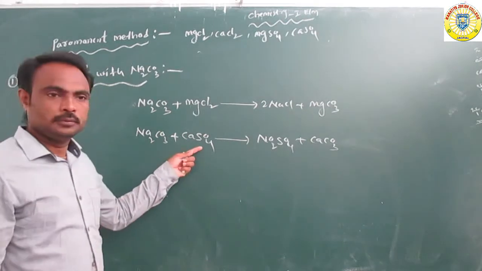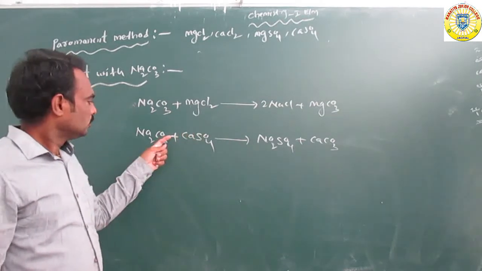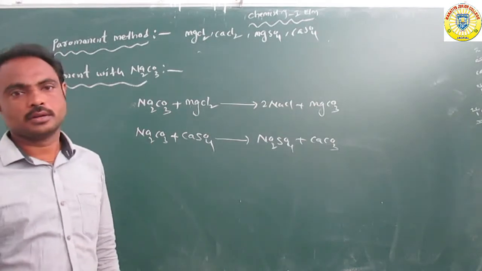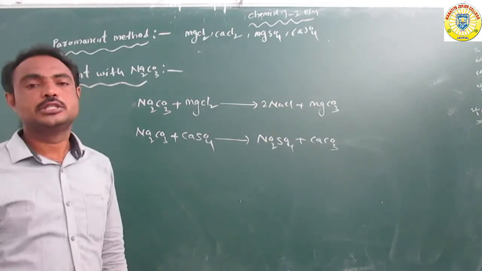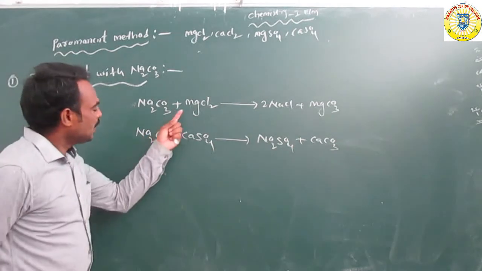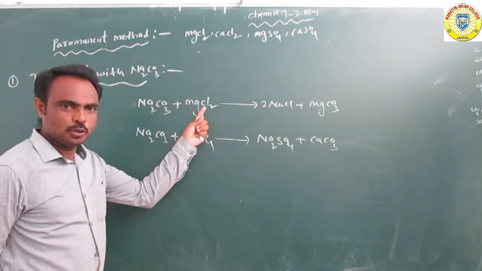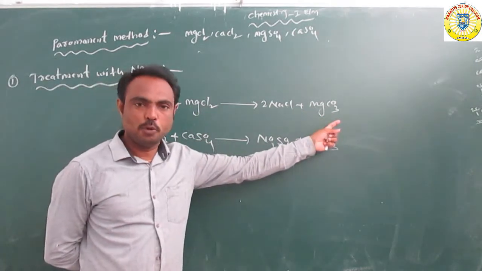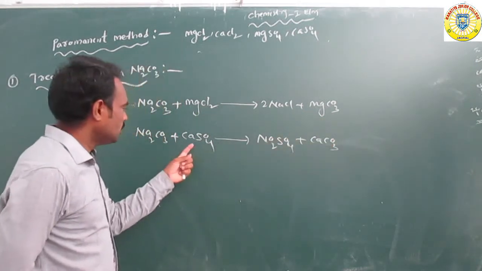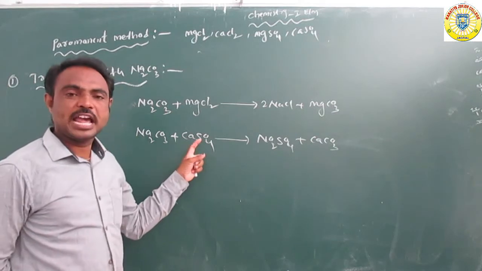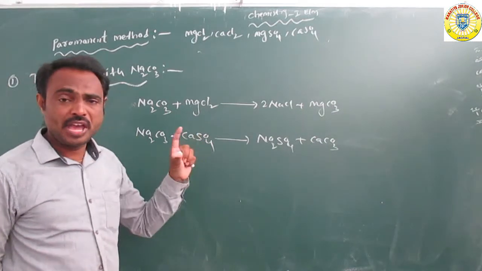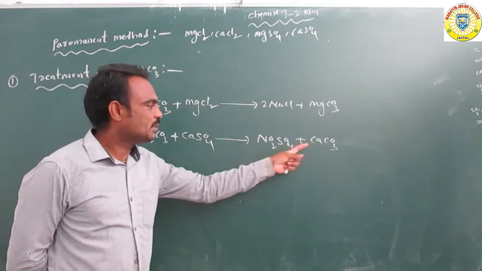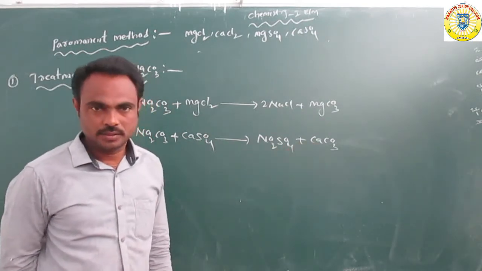Overall, calcium sulfate is removed from hard water with washing soda. Or replace MgCl2 with CaCl2 calcium chloride to form calcium carbonate. Or replace calcium sulfate with magnesium sulfate to form sodium sulfate and magnesium carbonate.